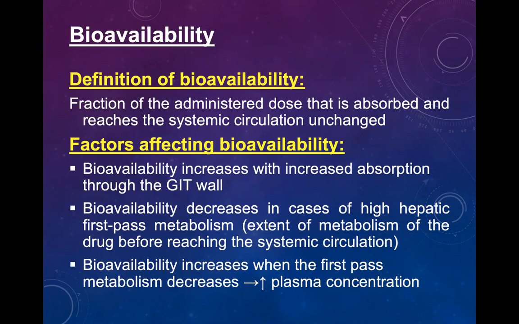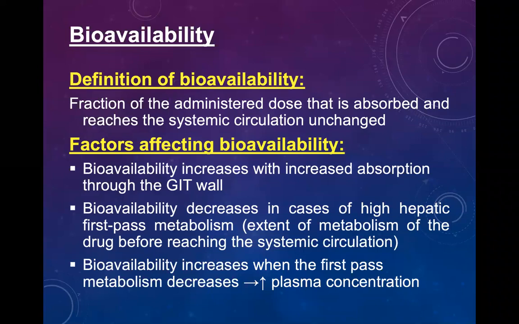The drug will be inactive and quickly eliminated from the body. So what happened? The bioavailability will be decreased. The amount of drug reaching the systemic circulation will be decreased if there is a high hepatic first pass metabolism. The checkpoint is very strict.